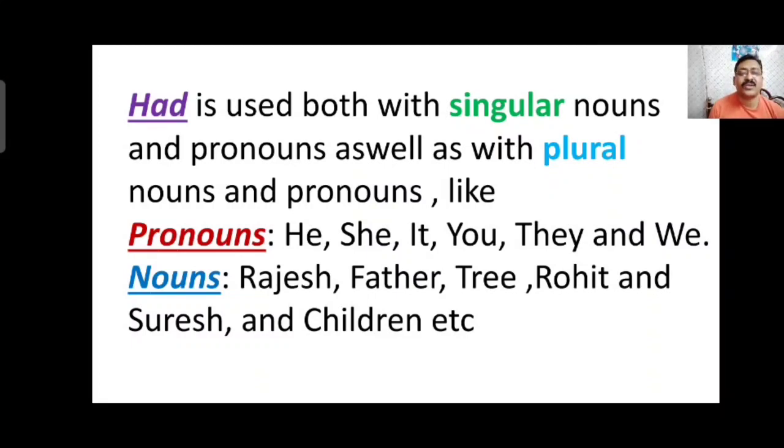Now nouns: Rajesh, father, tree are singular nouns, the name of one person or thing. Rohit and Suresh, two names are given, so this is plural, and children is also plural.